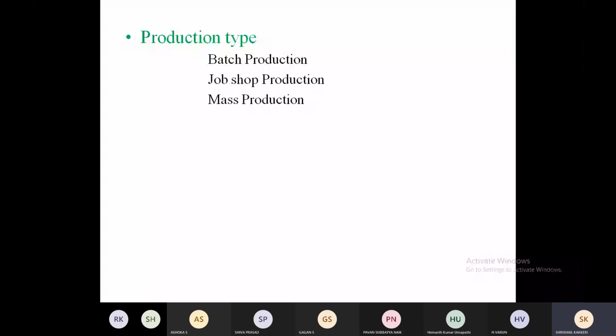So the 3 different types of product I'm going to make in a particular shift, that is the nature of batch products. The mass production is that it contained all. Based on the requirement, the different products will be made. That will be the mass production type.